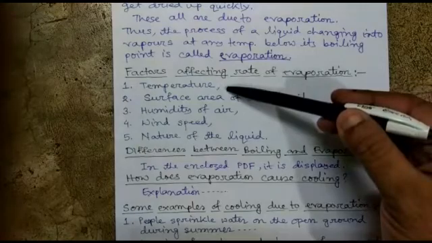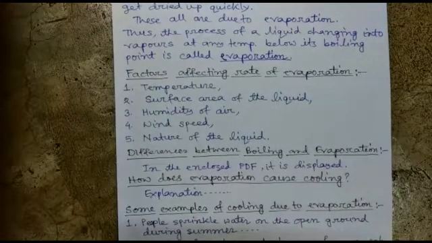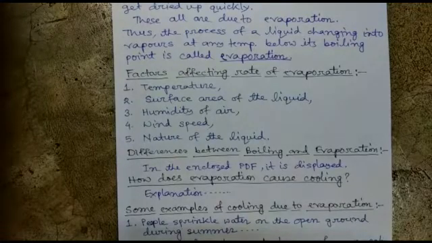First one, temperature. Second one, surface area of the liquid. If the surface area of the liquid exposed in the atmospheric air increases, then more liquid particles will be exposed in the air. Hence, by increasing the surface area of the liquid, we can increase the rate of evaporation.